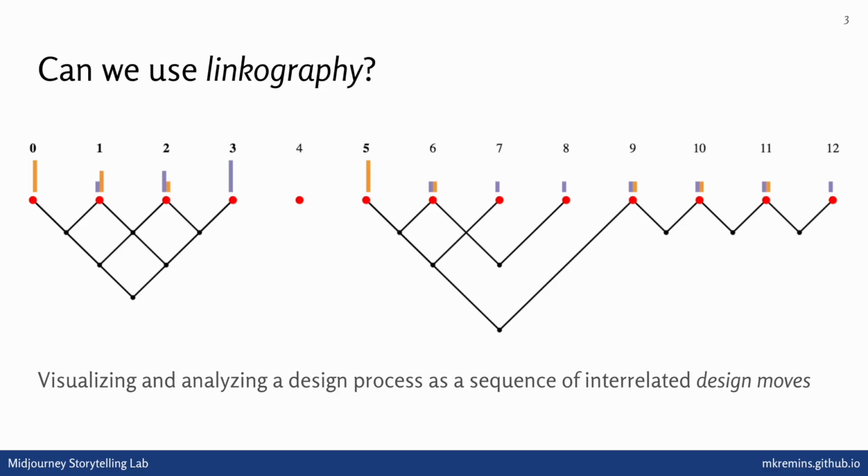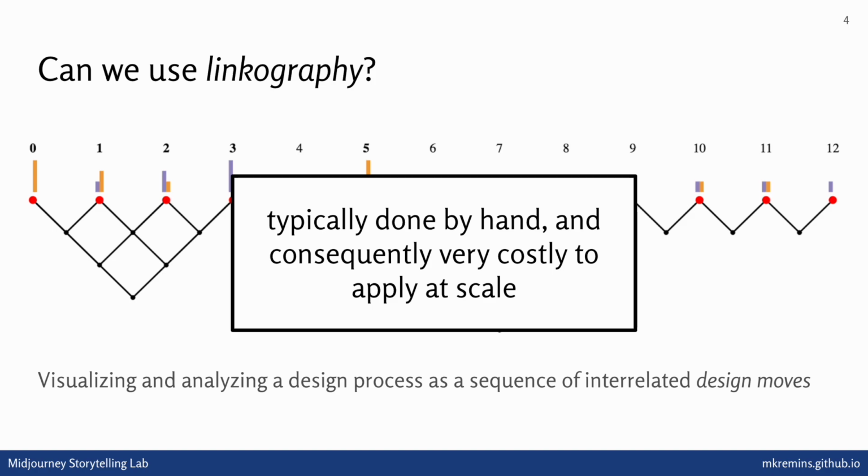The problem with this technique, though, is that it's typically constructed by hand. We typically have human annotators come in, look at the transcript of a design session, break it up into design moves, and then manually annotate these links below that timeline. And as a result, this is very costly to apply at scale. It's very hard to scale it to thousands of these different traces that we're producing from these digital creativity support tools that we're now deploying in the wild.